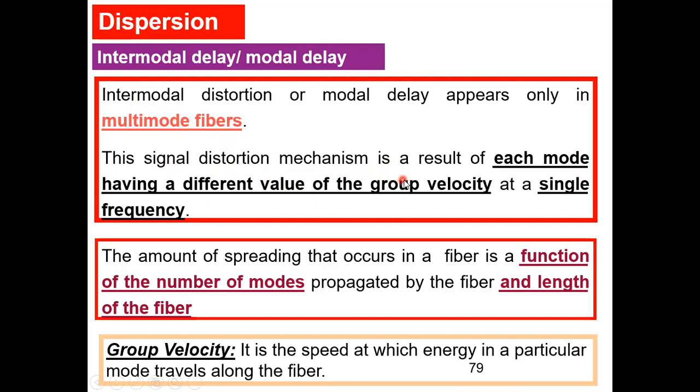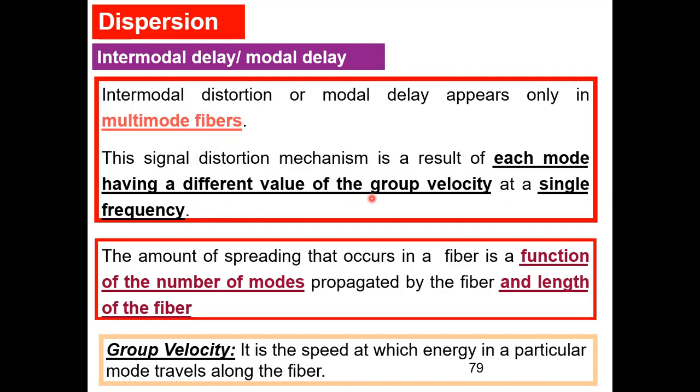The signal distortion mechanism is a result of each mode having a different value of group velocity at a single frequency. Due to this different group velocity, one mode reaches early, the other mode reaches late.